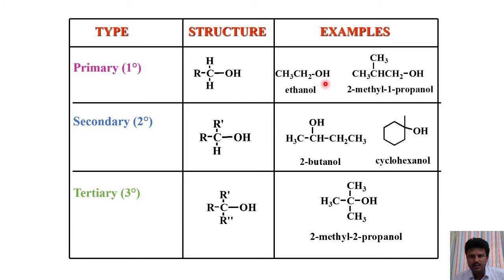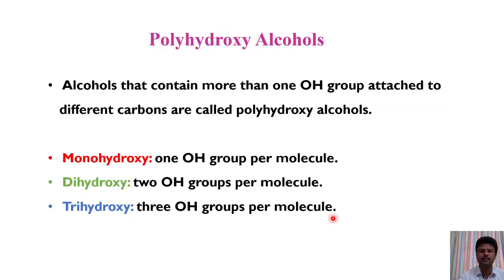These are the examples. Ethanol is an example of a primary alcohol. 2-butanol is an example of secondary alcohols. 2-methyl-2-propanol is an example of tertiary alcohols. Coming to polyhydroxy alcohols: if a molecule contains only one OH group, it is said to be a monohydroxy alcohol.